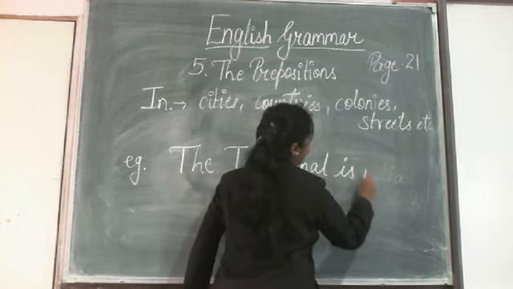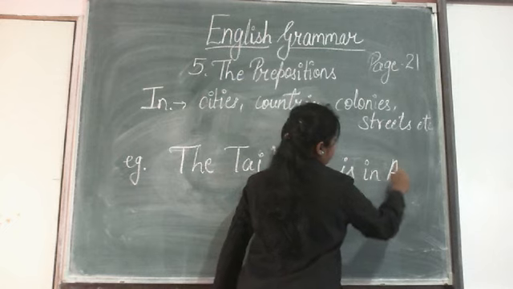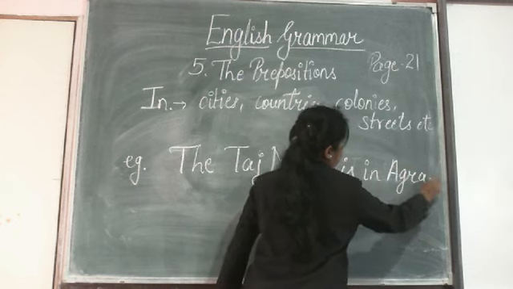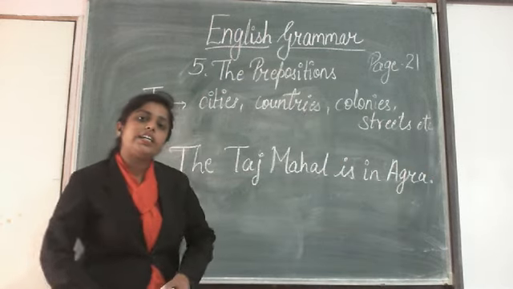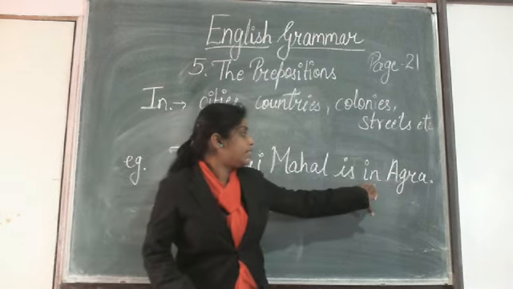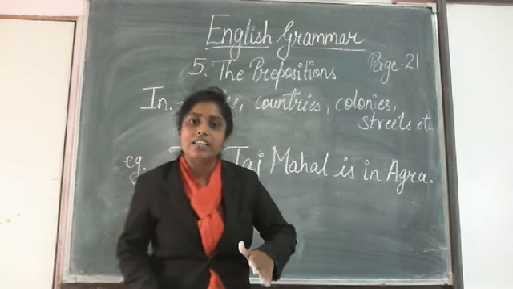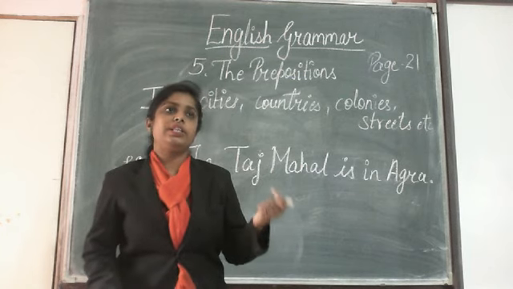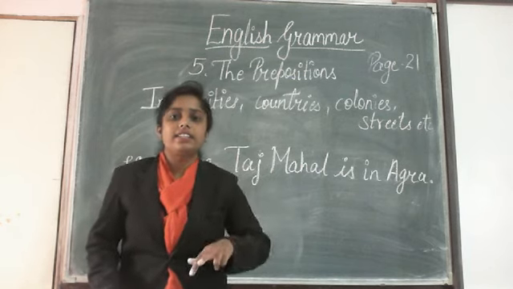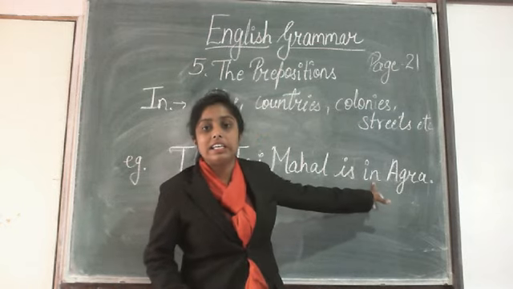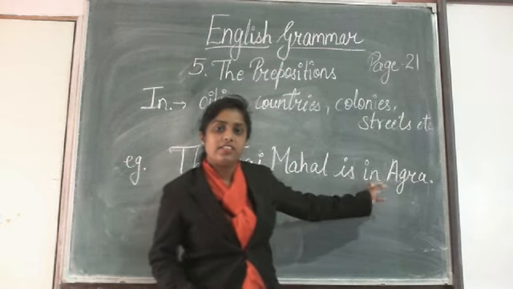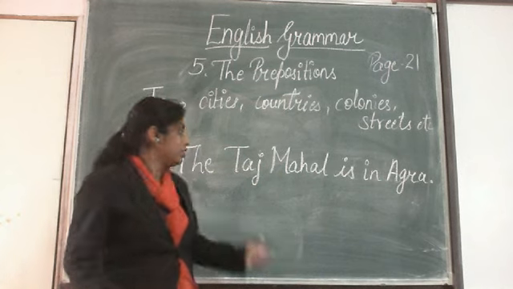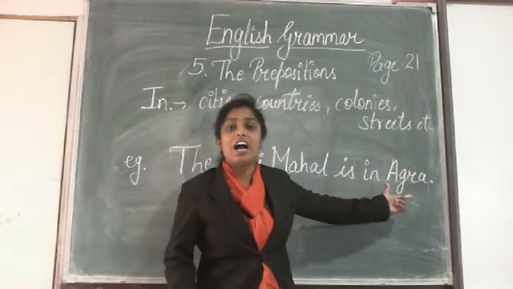is in Agra. So where is the Taj Mahal situated? It is in Agra. Taj Mahal Agra में है ना? That में is, we can say, the Hindi translation of this preposition "in". So Taj Mahal Agra में है. The Taj Mahal is in Agra.